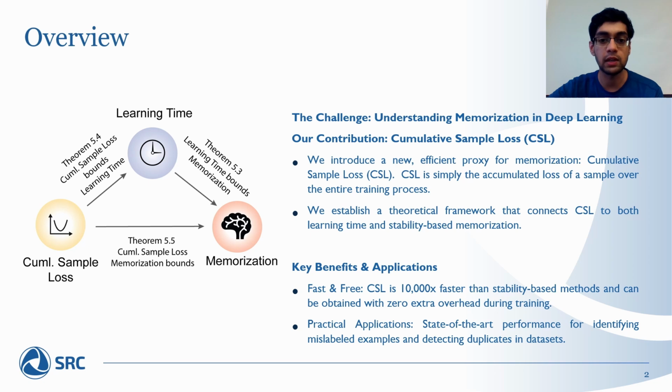We introduce cumulative sample loss, an efficient proxy. It is simply the accumulated loss of each sample over the entire training process. We establish a theoretical framework that connects CSL to both learning time and memorization. We show that CSL is about 10,000 times faster than stability-based memorization, and we show practical applications such as identifying mislabeled examples and duplicate detection, in which CSL achieves state-of-the-art performance.